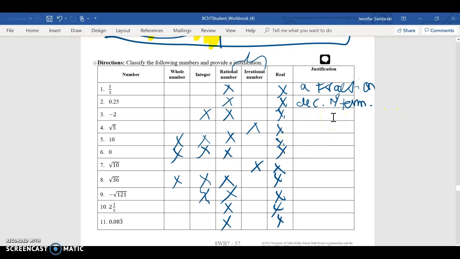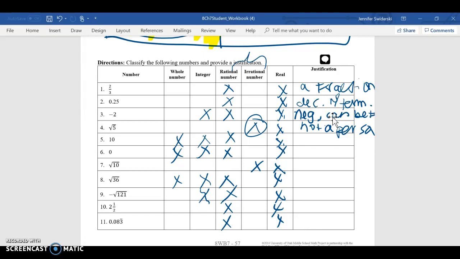Number 3, it's negative, and it can be put into a fraction. Number 4, okay, it's not a perfect square, which means it's going to be irrational, okay?